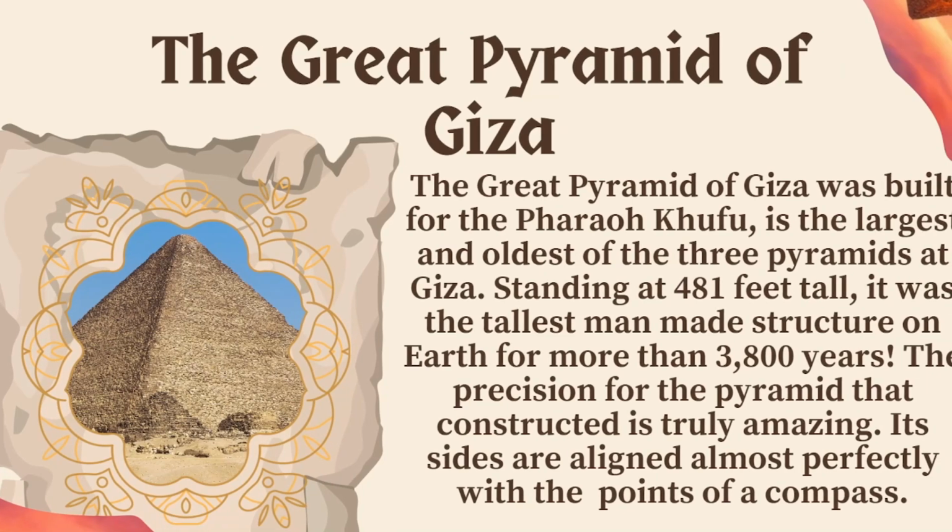The Great Pyramid of Giza. The Great Pyramid of Giza was built for the pharaoh Khufu. It's the largest and oldest of the three pyramids at Giza. Standing at 481 feet tall, it was the tallest man-made structure on Earth for more than 3,800 years. The precision of the pyramid's construction is truly amazing. Its sides are aligned almost perfectly with the points of a compass.